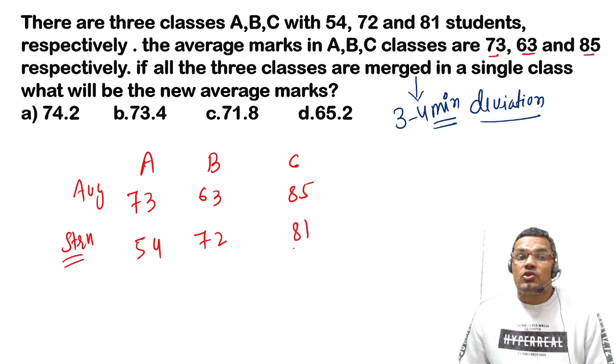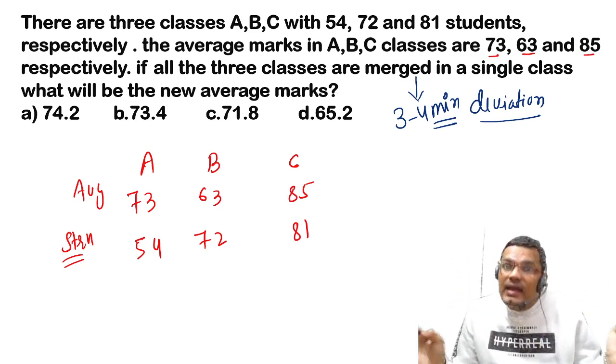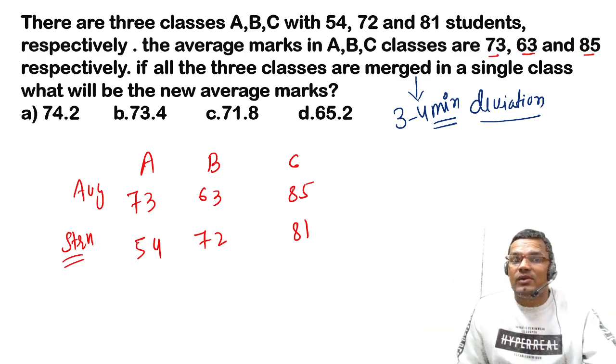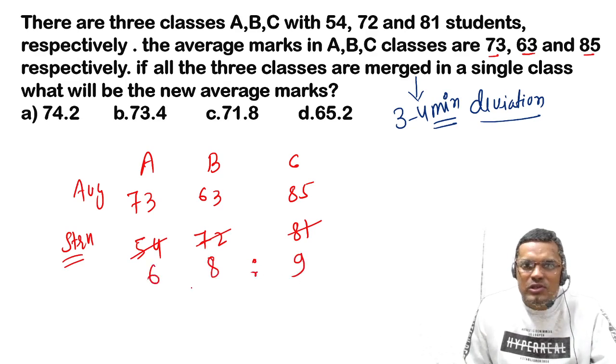Right? So I have told you, if I take the ratio of the strength, then I can also reduce the calculation. All these numbers are cut by 9, so 6, 8 and 9. So we can also use 6, 8 and 9.